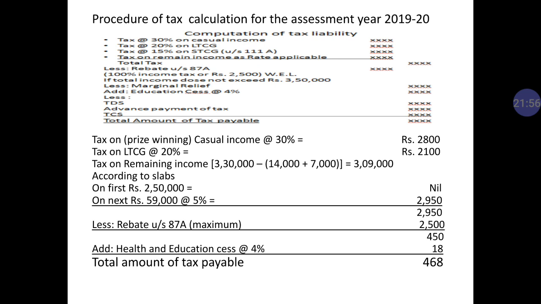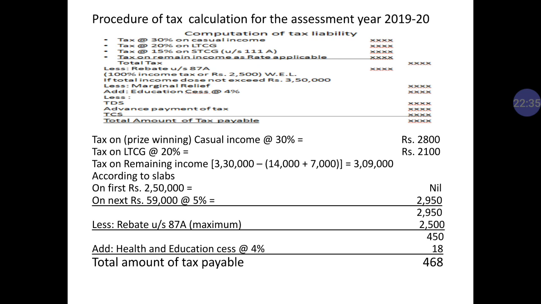Now after that we have to calculate our remaining income. The total income was 3,30,000 and we have already charged tax on casual income and LTCG. So remaining income is 3,09,000. Now on this 3,09,000 we have to calculate tax according to the slabs. On first 2,50,000 there will be no tax. So the remaining income is 3,09,000 minus 2,50,000, it is 59,000. On next 59,000, at 5%, it is 2,950.